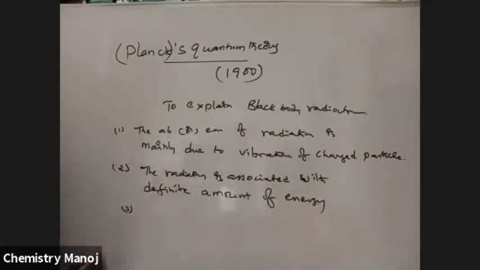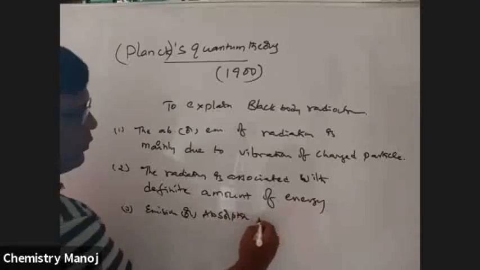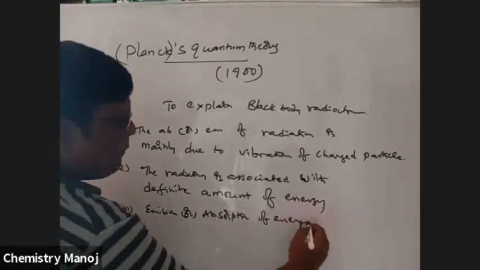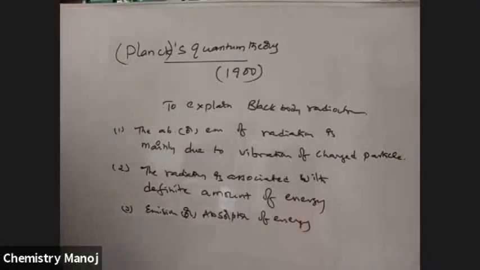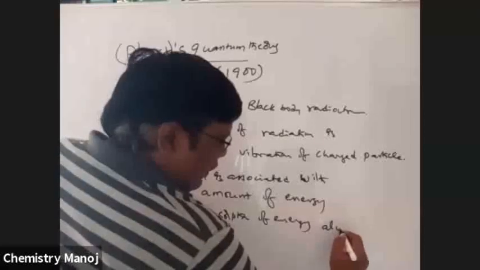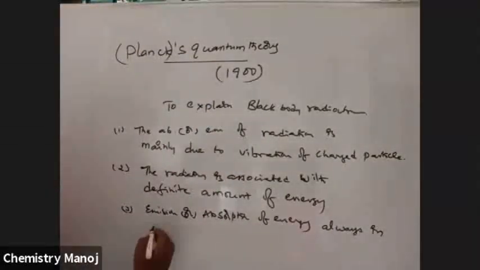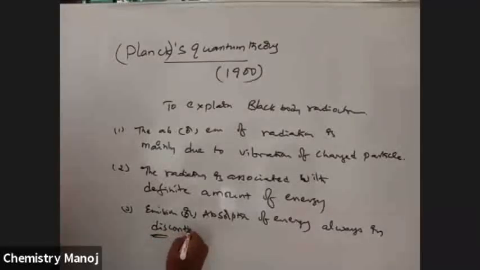Next, the emission or absorption of energy is always in a discontinuous waveform. Mind it, it is very important, discontinuous.